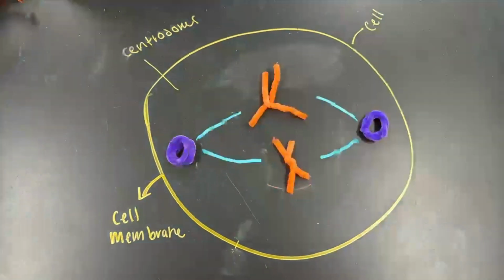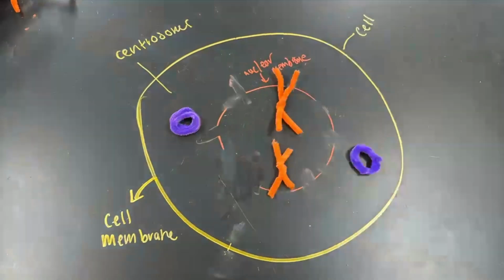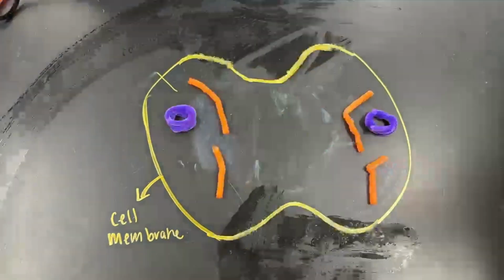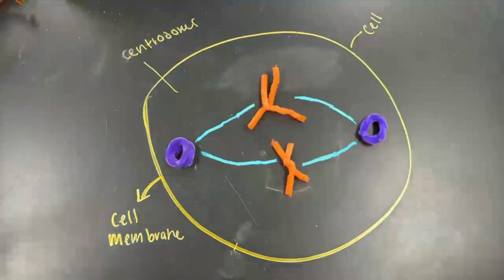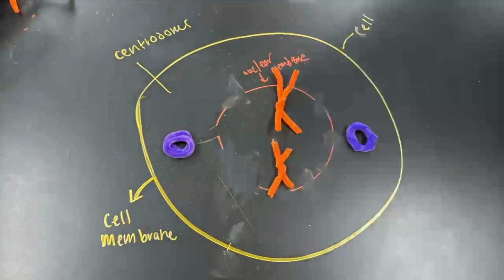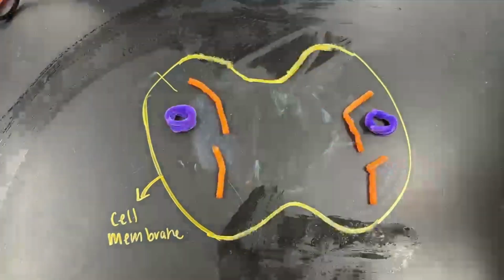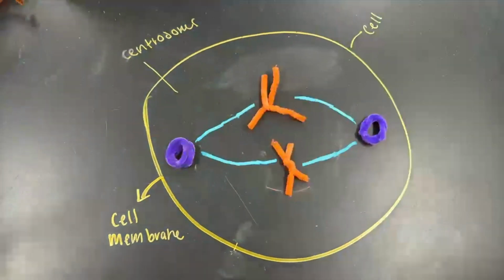Next, we'll talk about mitosis. Mitosis is a process by which a cell divides to create two identical daughter cells. In the case of skin cell growth, mitosis is essential for replacing dead or damaged cells. The first stage in this process is prophase. Here, the chromosomes condense and become visible. The nuclear membrane begins to break down and structures called spindle fibers form, extending from opposite ends of the cell.